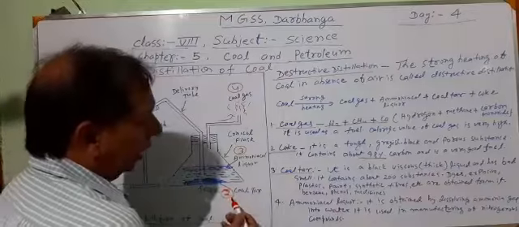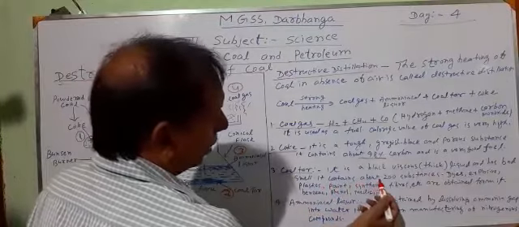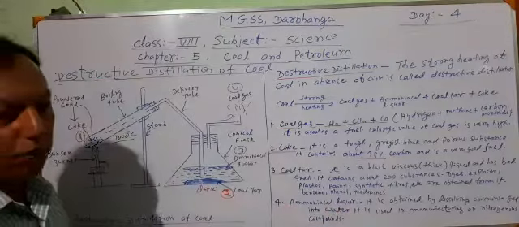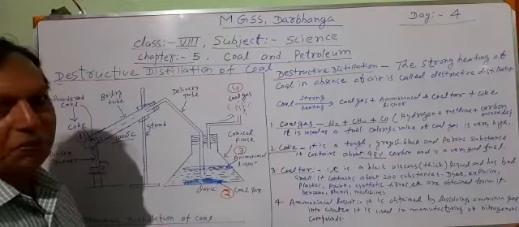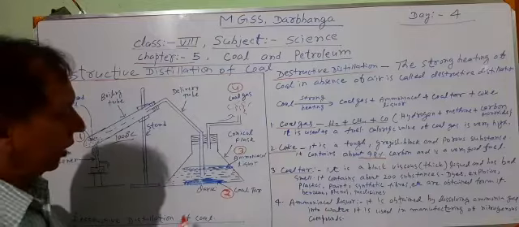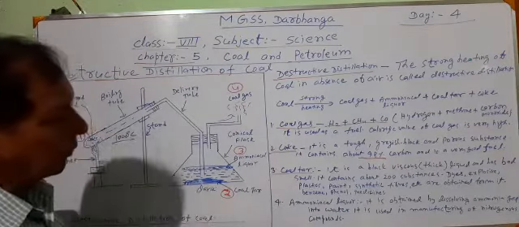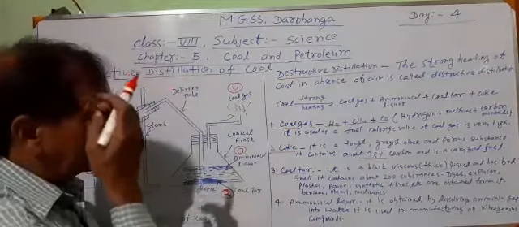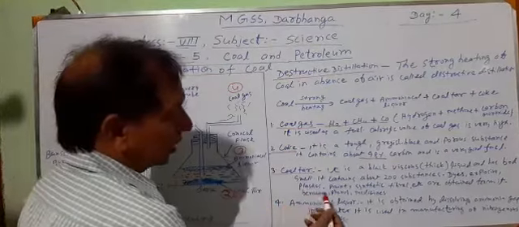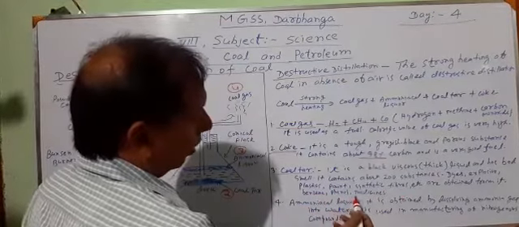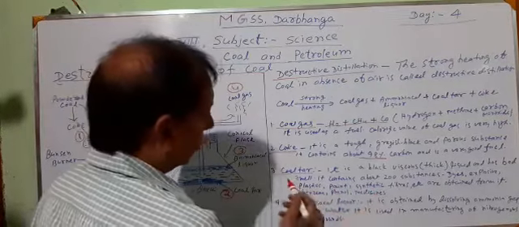It contains about 200 substances. This single coal tar contains approximately 200 substances. You will be surprised to know that a large number of substances are obtained from this coal tar. Some examples I have written: plastics, paint, synthetic fibers, benzene, phenol, and many medicines are obtained from this coal tar.